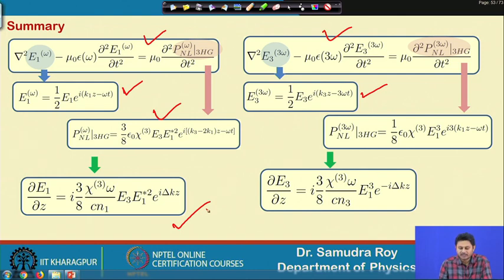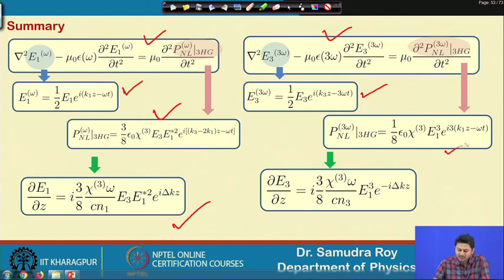In the similar way you can do here also. You write your E3 in this form, then you calculate the P nonlinear term for 3 omega. This is for third harmonic generation, so you just pick only the third harmonic generation term in P nonlinear.